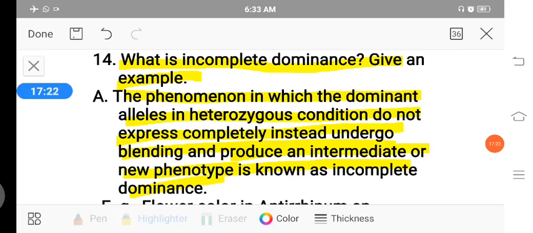So what happens when we cross two homozygous conditions? In the F1 generation there is a heterozygous condition, but that heterozygous condition expresses the dominant character. Here, the intermediate phenotype is able to express. Incomplete dominance is also defined as when two heterozygous alleles are together, one of the dominant alleles fails to suppress the recessive allele completely. As a result, both alleles express together, giving the intermediate character, called incomplete dominance.